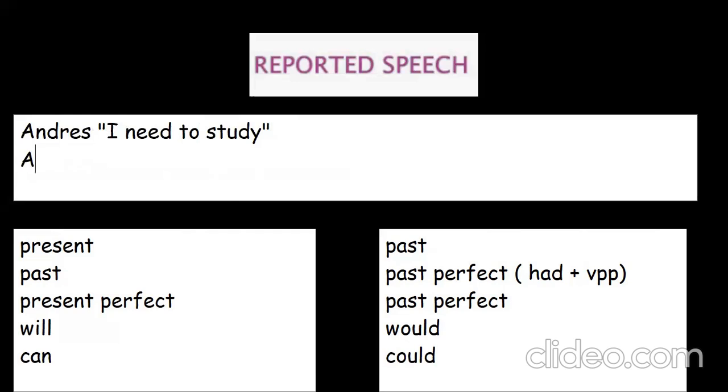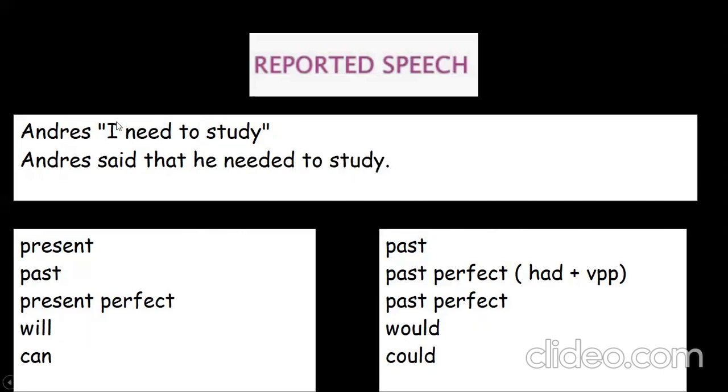So I'm going to say, Andres said that he, because this he is Andres. These are his words. So the Andres and this I is the same person. So he needed, take a look that everything that is in present, I change it to past. He needed to study.